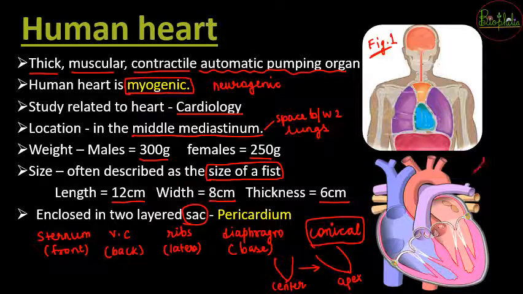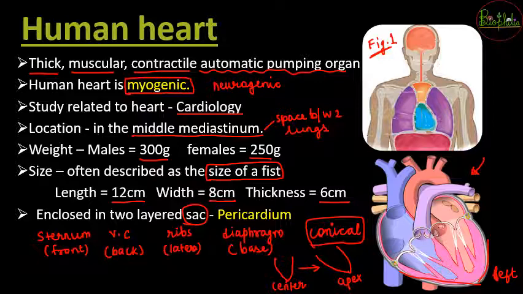So you can see in this particular heart photograph that the apex is tilted towards the left side. And because of this tilt to the left side, that is the reason for the left lung to have a cardiac notch.